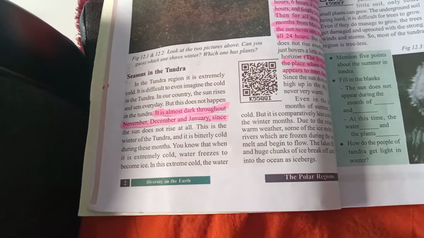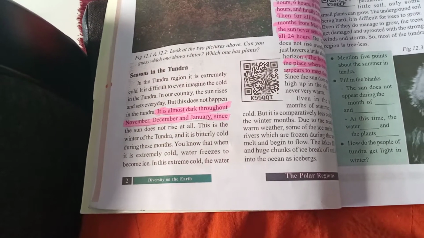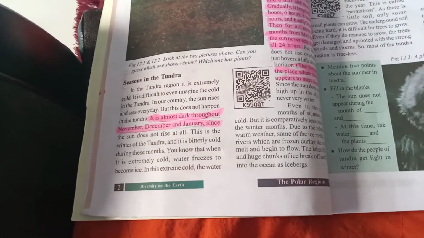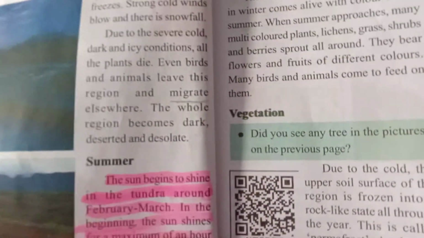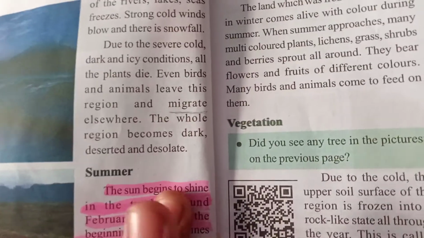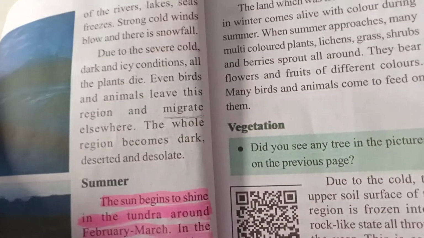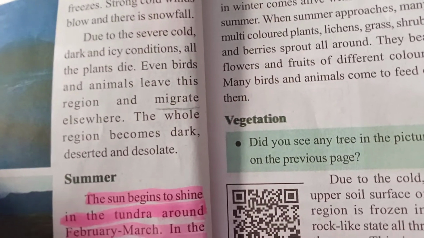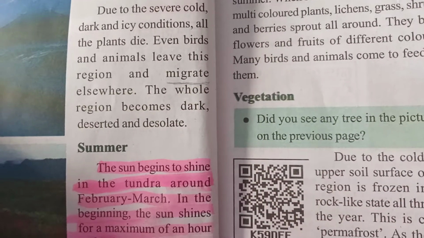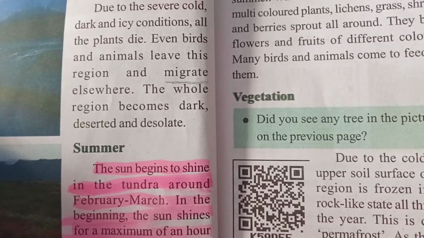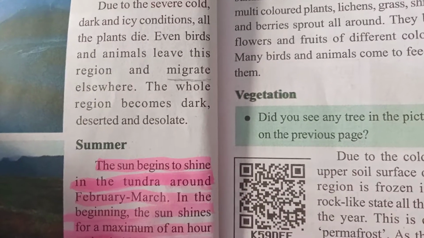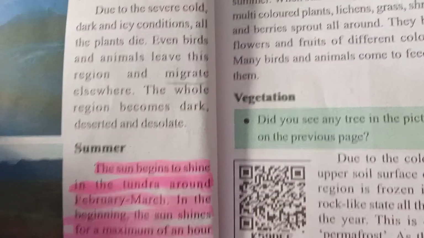You know that when it is extremely cold, water freezes to become ice. In this extreme cold, the water of the rivers, lakes, and seas freezes. Strong cold winds blow and there is snowfall. Due to the severe cold, dark and icy conditions, all plants die. Even birds and animals leave this region and migrate elsewhere. The whole region becomes dark, deserted and desolate.